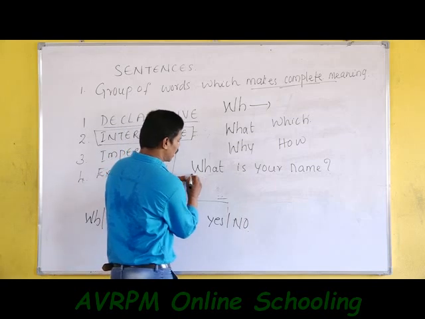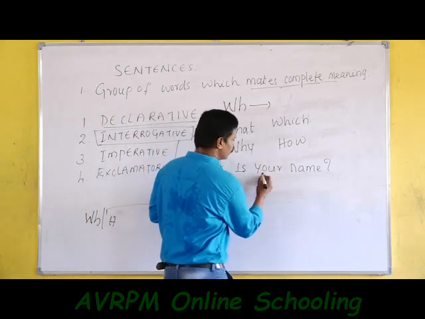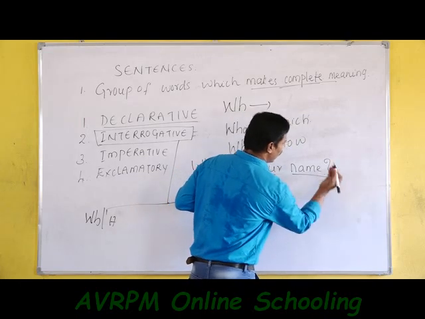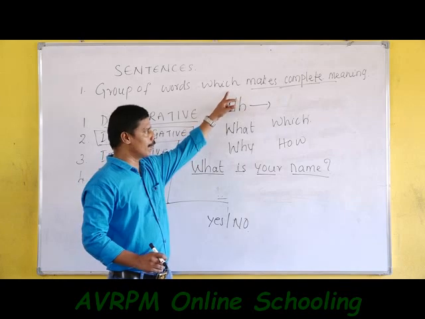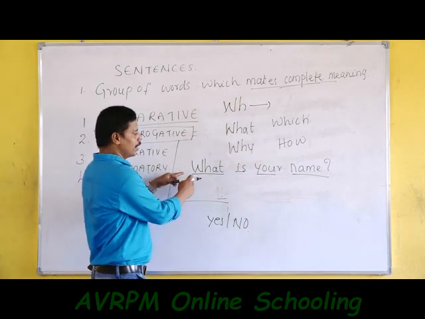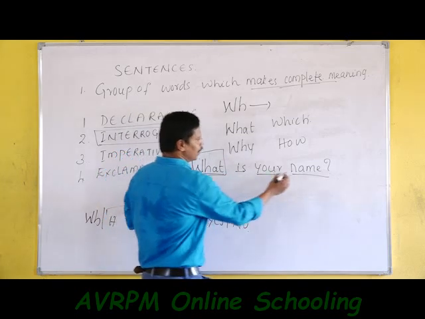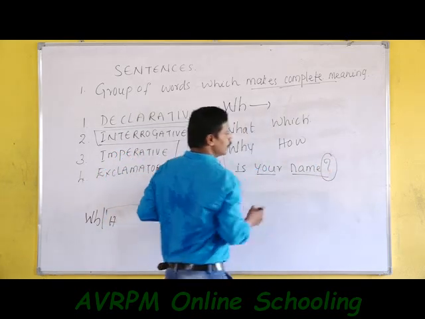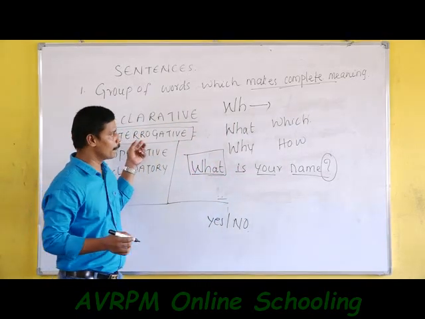This sentence starts with a WH word, followed by a helping verb, subject, and so on. A group of words which completes a meaning is called a sentence, which we already studied. Here the sentence starts with a WH word and ends in a question mark. This type of sentence is called an interrogative sentence.